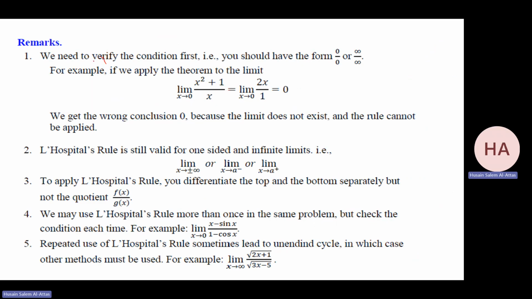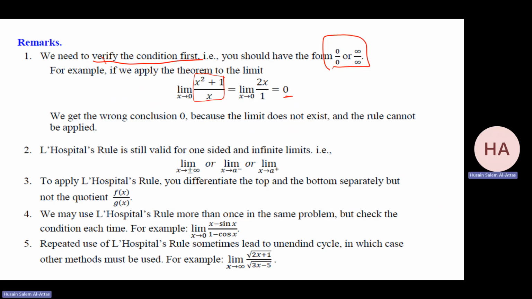Always we need to verify the condition first. We have 0 over 0 or infinity over infinity. Don't do it blindly. No. For example, in this one, you have 1 over 0. So you have either plus or minus infinity, depending on the right or the left. But you cannot apply L'Hopital's rule. You're getting a wrong answer. Okay. So you apply the rule if you have 0 over 0 or infinity over infinity. Okay, this is one thing.